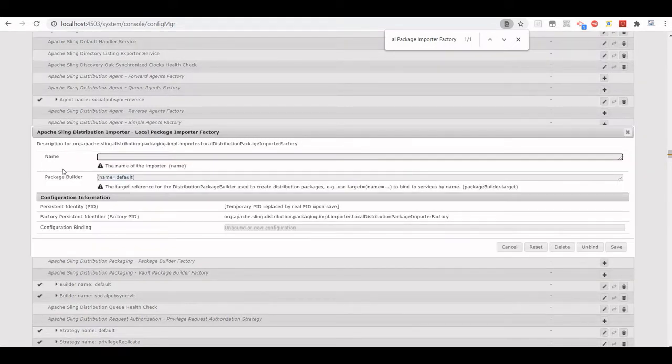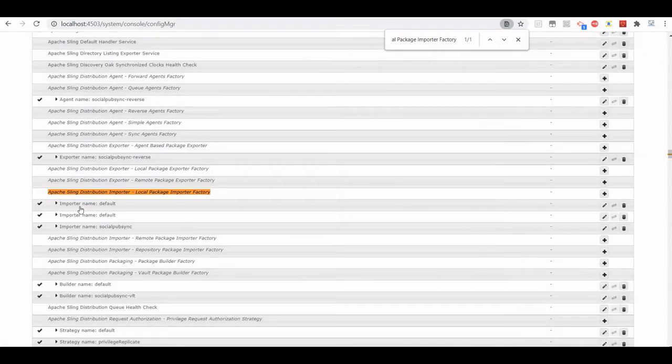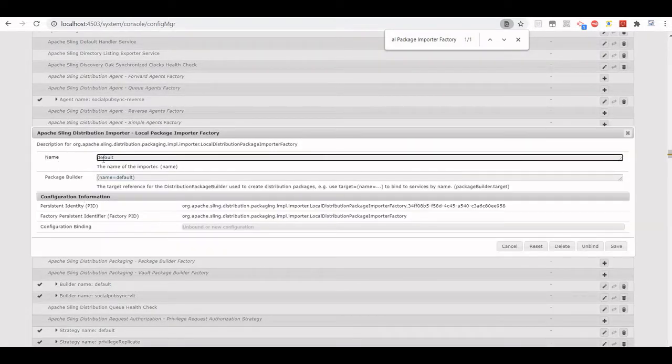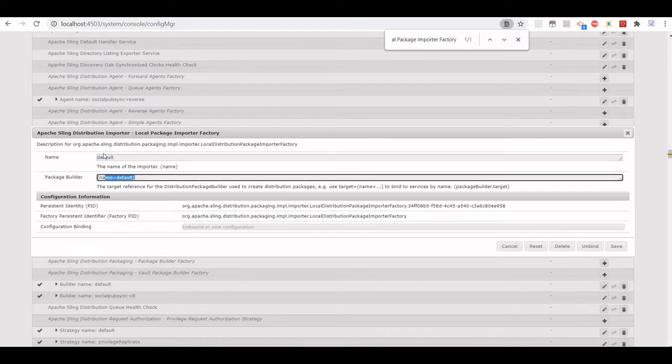I have already configured it, but just to explain, by default the name will be blank. Now I have already created this. If I click on this, what I have done is give it a name, default. I will tell you there is a mapping associated with it. So just remember, this is default, and package builder name is equal to default. These are the two things which I have put. I have not modified the rest, but the name of this importer factory I have given is default.